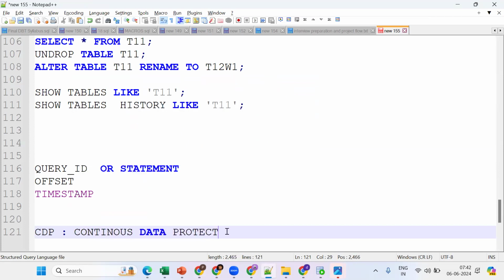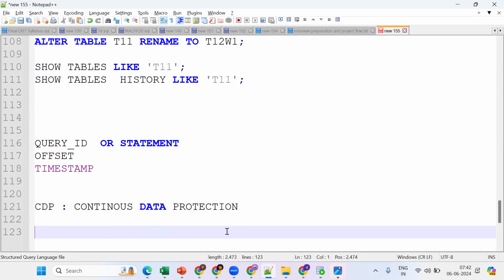So how can you get CDP in Snowflake? Go for the cloning concept, time travel concept, and fail safe concept. By using these concepts, we are protecting the data. Why do we want to protect data? Because customer data is important. That is what continuous data protection is: cloning, time travel, and fail safe.